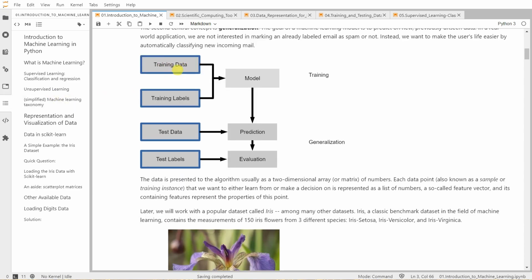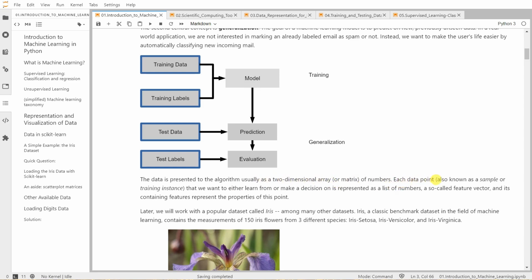Here, the data can be any quantifiable discrete data: images, sounds, text data, or any other type of data. Data is presented to the algorithm, to the model, using a two-dimensional array or matrix of numbers, or sometimes an n-dimensional array, right?